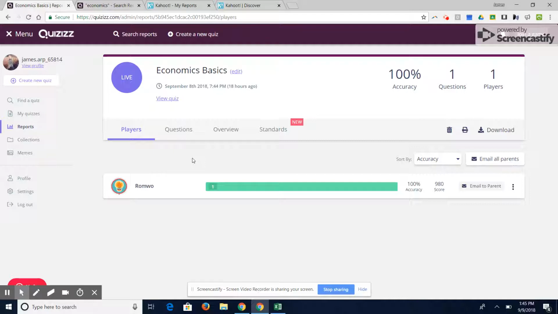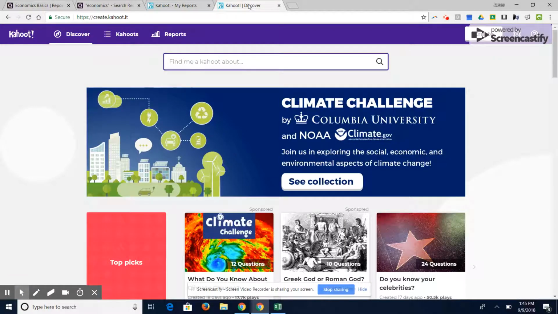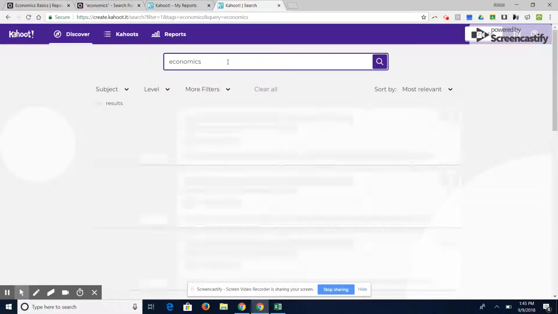It's quick, it's easy, and now I can use this information to help my kids. Let's figure out, hey, if you're not getting this, Romeo, maybe he got 50% here. Well, now I can tell him, hey, look, these are the areas where you're struggling, so let me offer a little bit more help in that area. And the same thing we can do with Kahoot. So maybe I want to search economics again, and I click here.